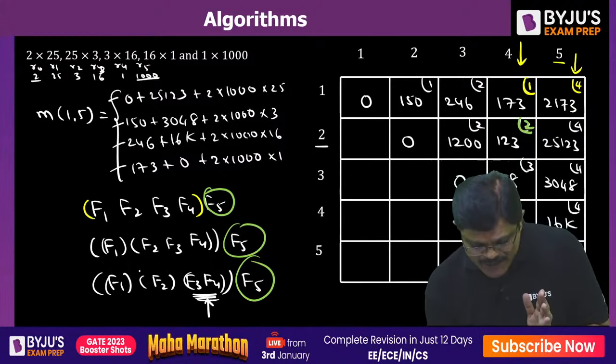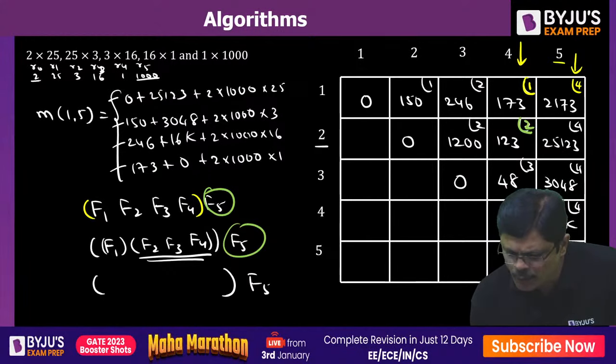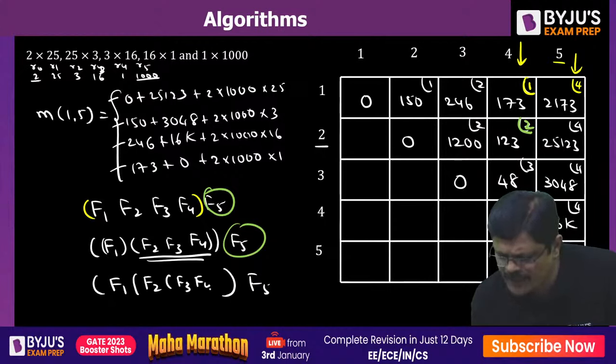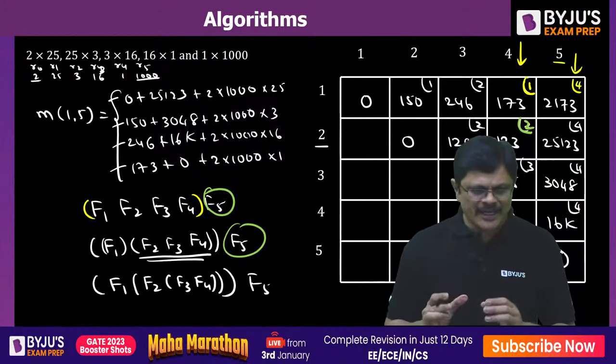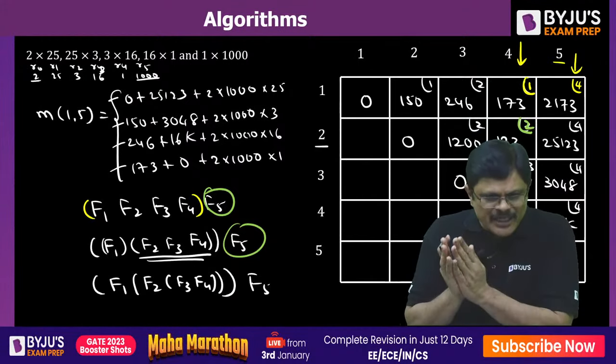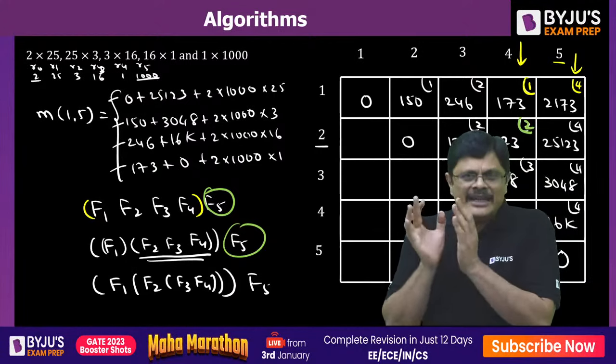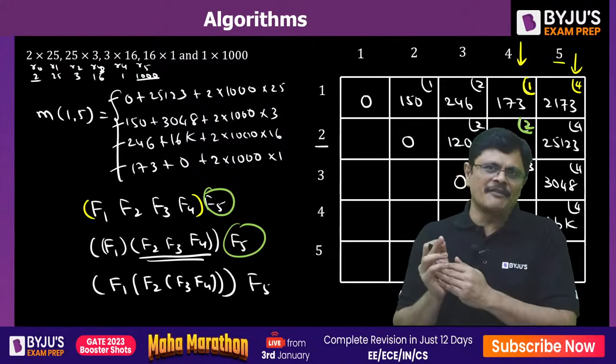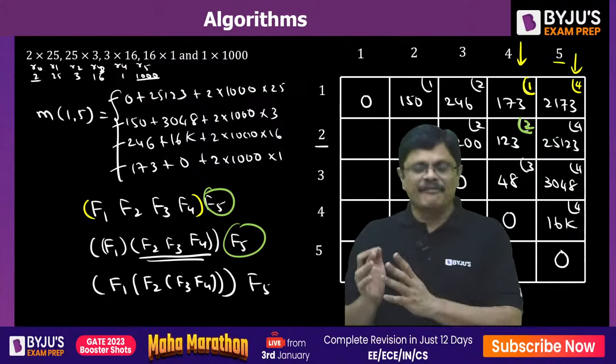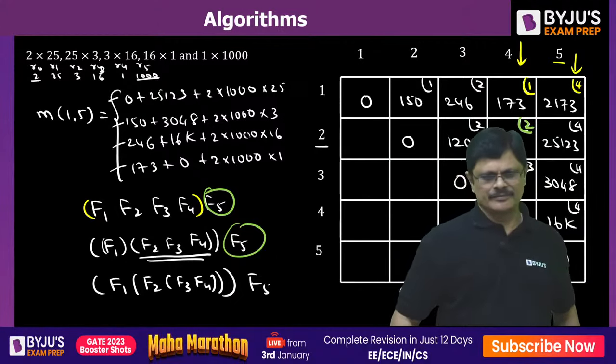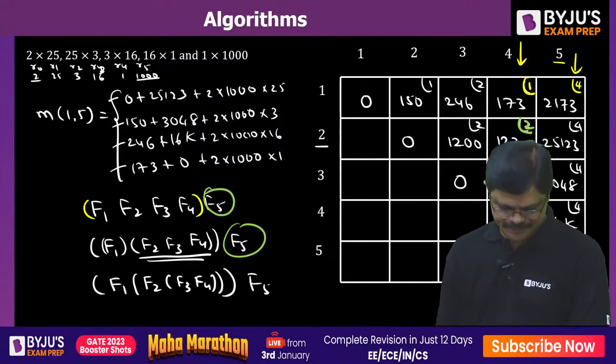देखो इधर first we divided it at F4, so F5 is the last matrix which needs to be multiplied. F5 will play towards the end. Now 1 to 4, in that F1 will be waiting and these three need to be completed first. In that F2 will be waiting, first F3 F4 get multiplied and F2 multiplies with that particular solution. That solution is multiplied with F1 on the left and this solution is multiplied with F5 on the left. That is the story. That is how this particular multiplication will happen.